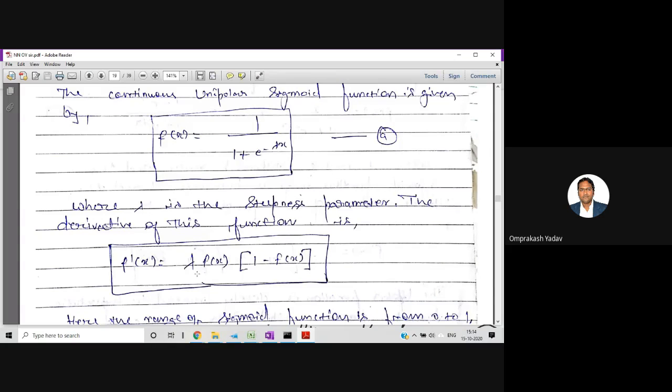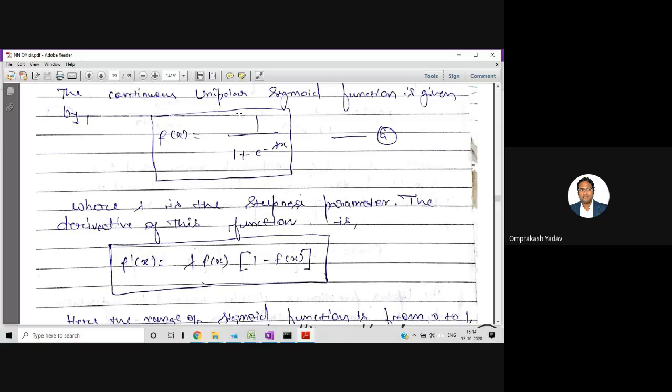So just remember this formula. Those who are from 12th maths can easily understand this. If f of x is equal to 1 upon 1 plus e raised to x, then the derivative can be represented as f dash of x equal to f of x into 1 minus f of x. We can easily prove this, and if any constant is there, that constant will be multiplied. So taking the derivative of this f of x function is very easy.